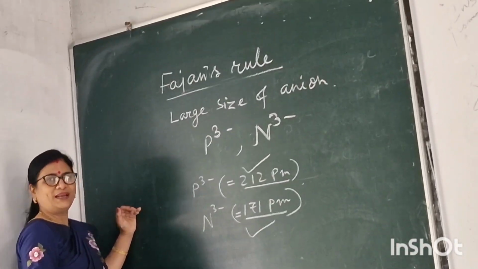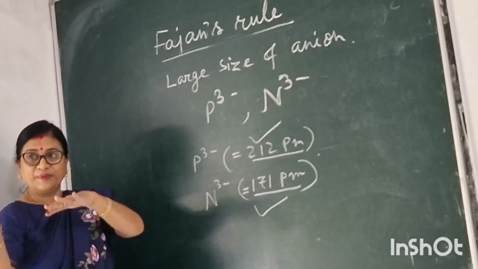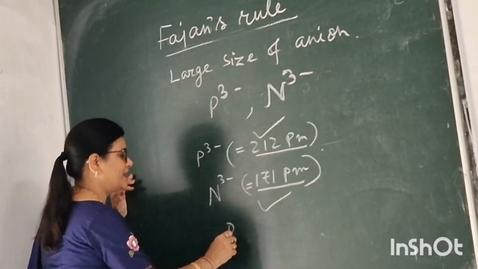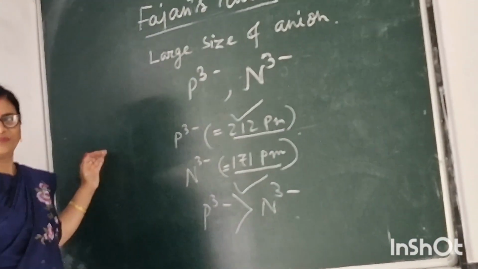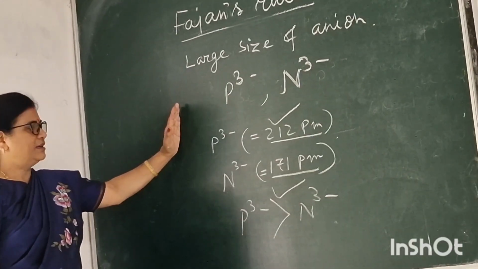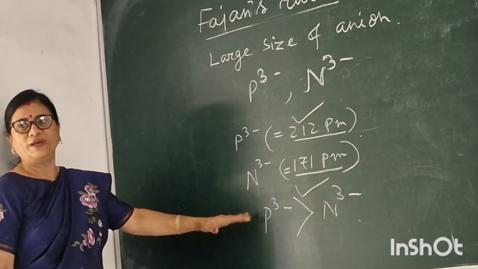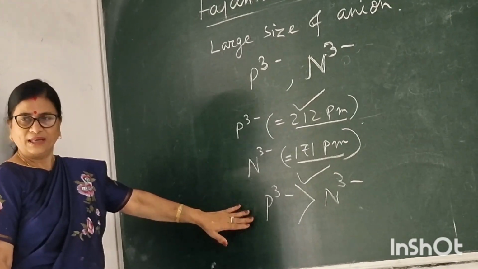So the covalent character here will be more, because as the size of the anion is larger, the covalent character will be more. Melting point will be less here.